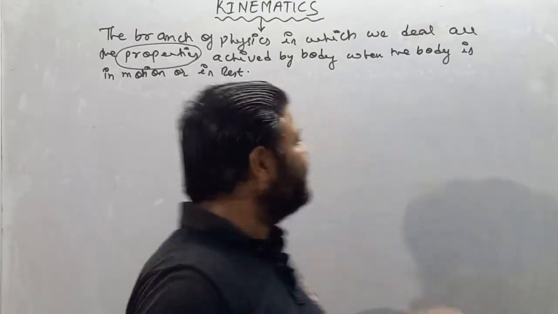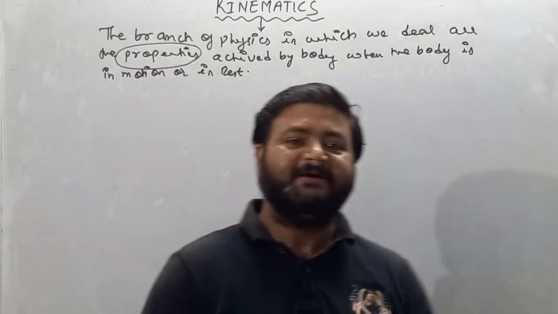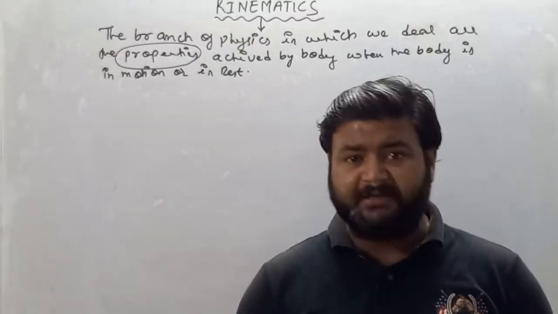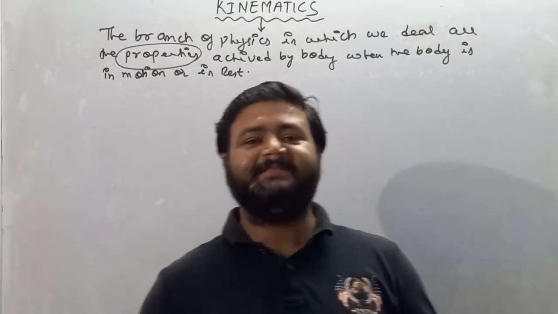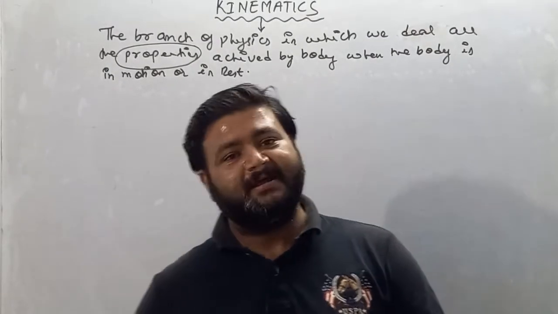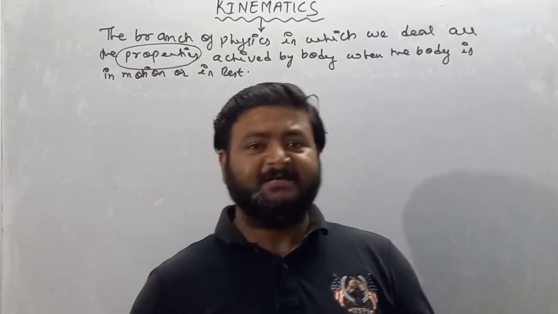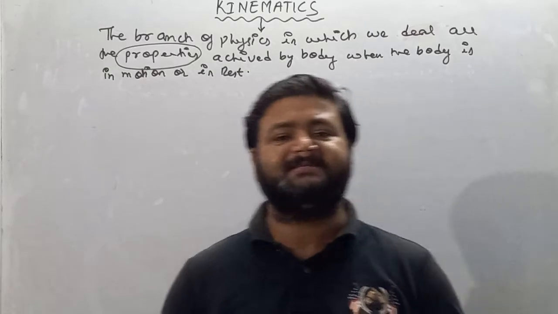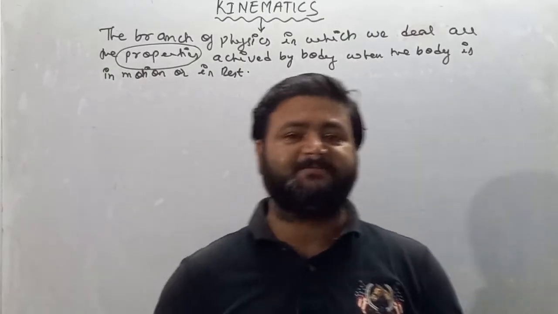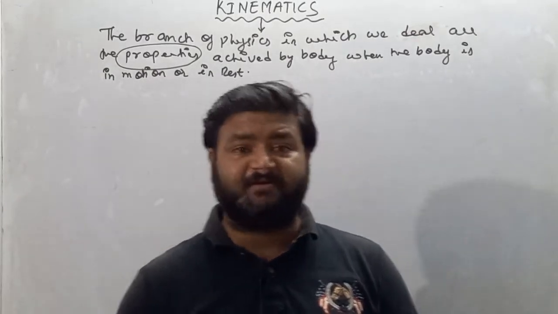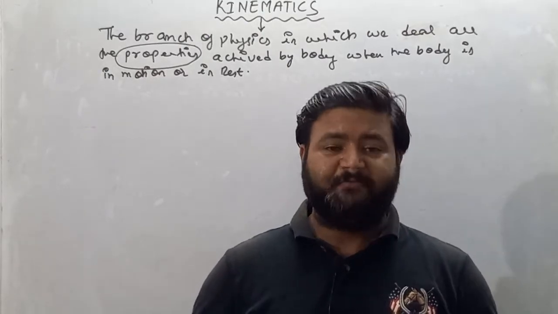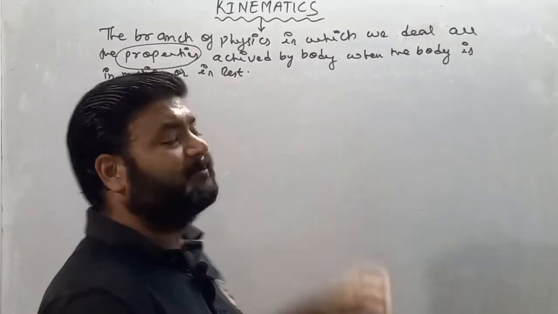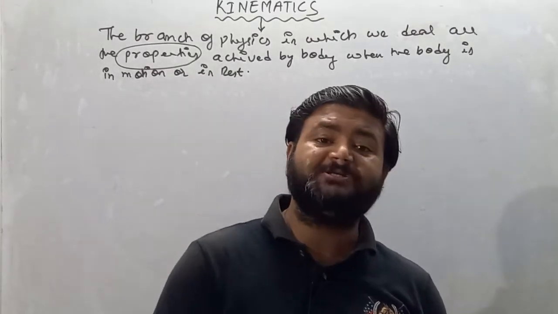So these are basically the properties of a body when the body or particle is in motion. In this kinematics part, we will deal with what kinds of properties are carried by a body, or we can say a particle, when it is in motion or at rest. Basically the properties are nothing but acceleration, velocity, speed, distance, displacement. In this chapter we cannot deal with how motion can take place.